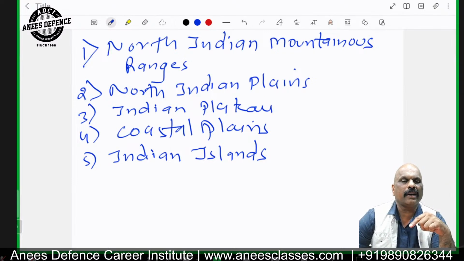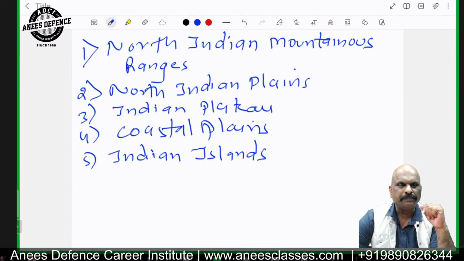Now, the plateaus of India are made up of black soil. They are formed by volcanic activities in India, and they are known for the cultivation of sugarcane, jowar, sunflower, cotton, soybean, wheat, and bajra. So these are the special features of the Indian plateaus, which are divided into two parts: North Indian Plateau and South Indian Plateau.